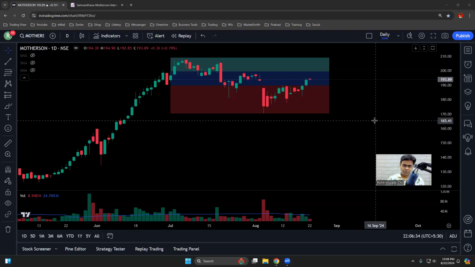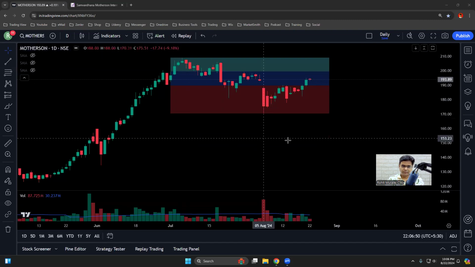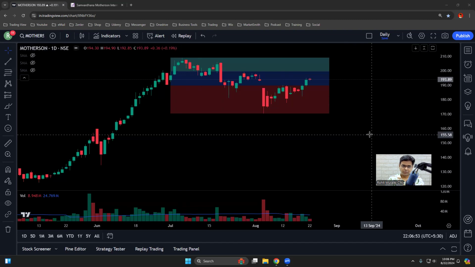So this is another stock which I have rejected today. I am not putting this on my watch list for tomorrow. And I want to discuss the reason with you why I don't want to get involved with this stock. So this is Samvardhana Motherson International Limited. This stock came in my filtered list. And I looked at the stock, I looked at various factors, and I decided that I'm not going to buy this stock tomorrow. Okay, let us discuss.